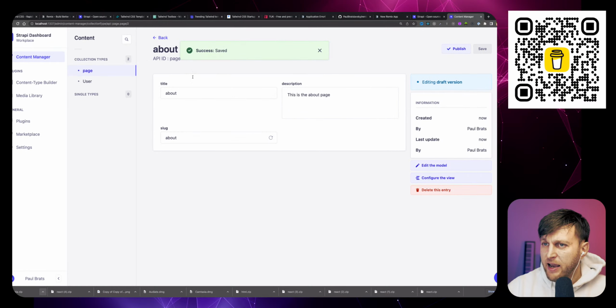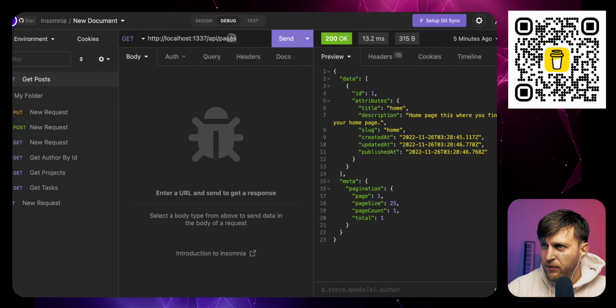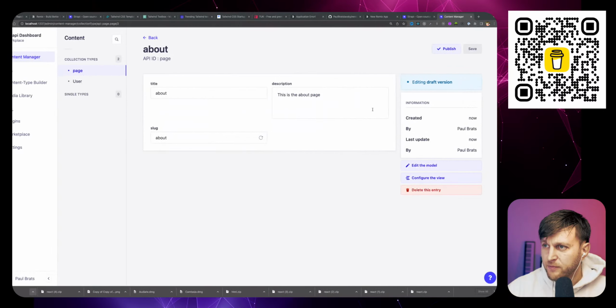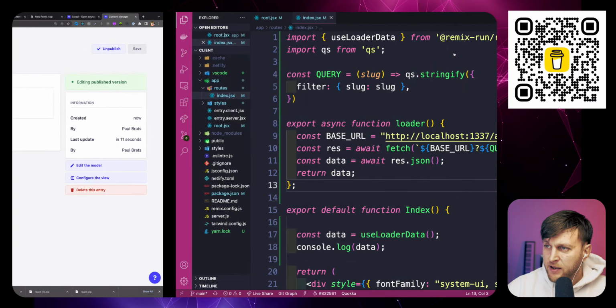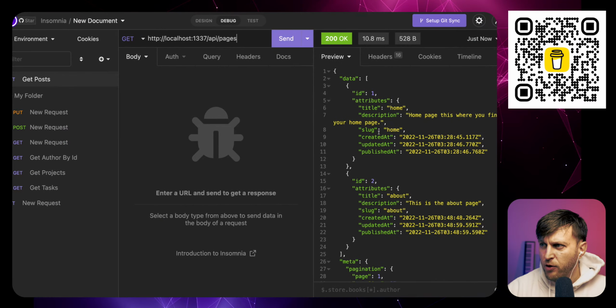And so in theory now, when we go back and make that response, check this out. Right now, when we make this request to pages, I've got to publish it. Don't forget to publish stuff, publish. Now, when I make a call to this endpoint, notice I'm getting both pages. I'm getting the home page and I'm getting the about page, but we want to just get the home page.